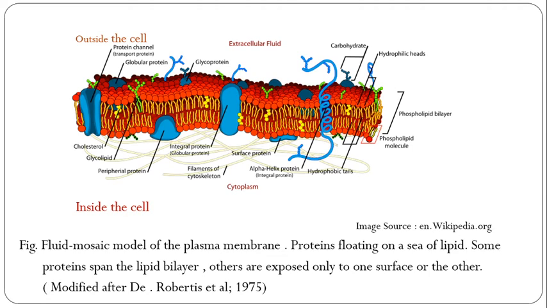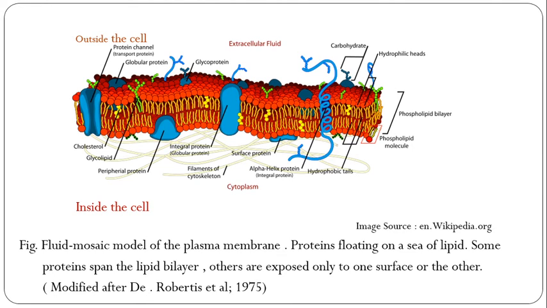So see in this diagram, the upper part is outside the cell and the lower part is inside the cell, so extracellular fluid and cytoplasm. There are some proteins present, protein channels. Blue in color is protein, and the middle portion is the protein channels, that is, a transport protein. On a similar side, globular protein, then glycophorin protein. See the lower left-hand side, the lower part is cholesterol, yellow in color, then parrot green color is glycolipids.